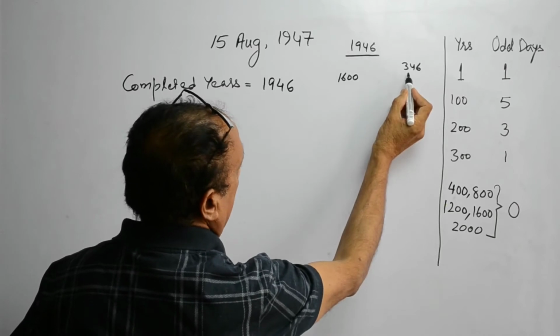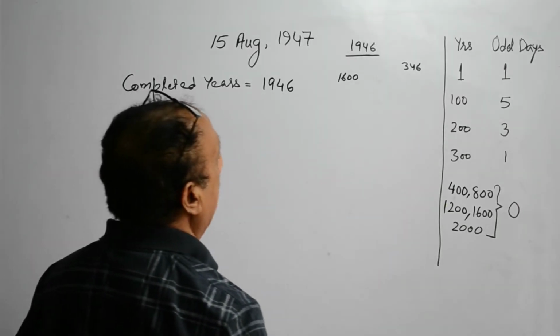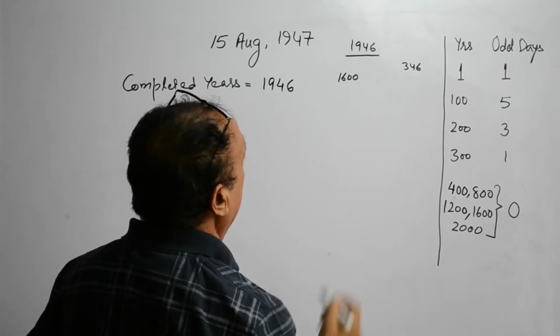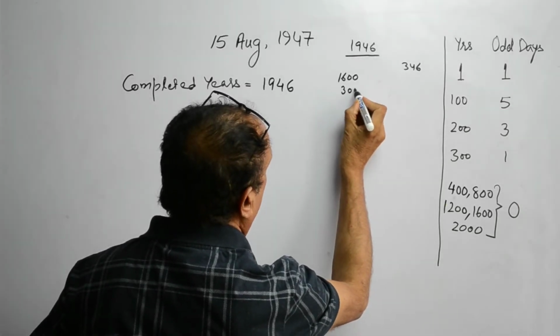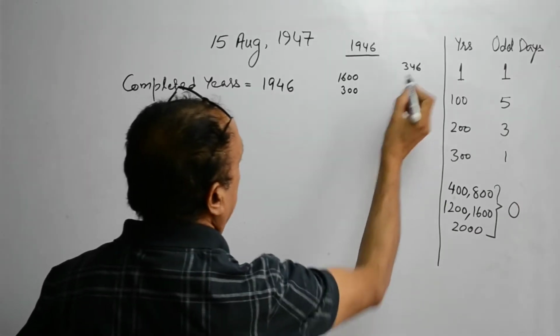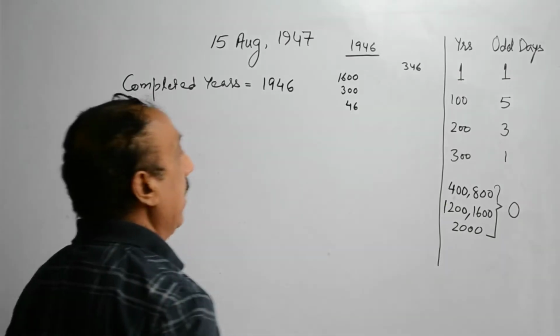Out of these 346 years, we are going to take out the years which are divisible by 100. 300 years are divisible by 100. Now we are left with 46 individual years.